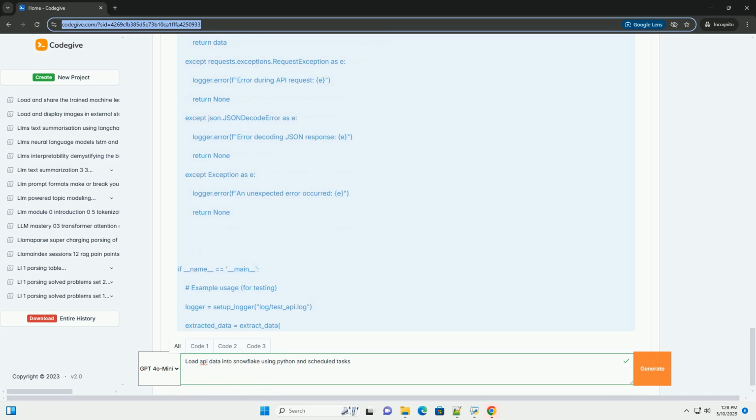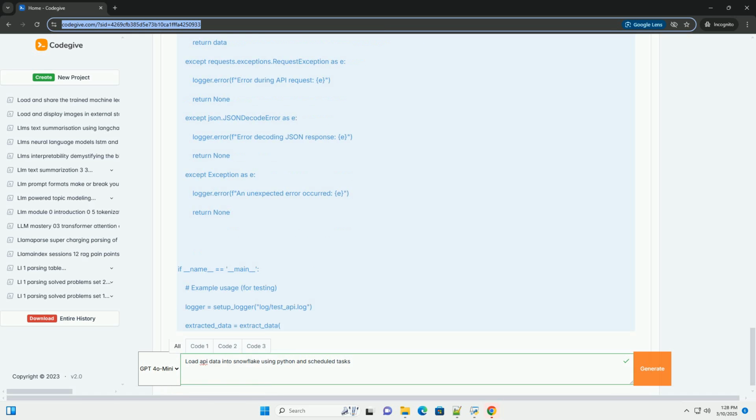extract_data. Constructs the API request using the requests library. Handles potential errors like network issues and invalid API responses. Parses the JSON response from the API. Logs success and failure messages using a logger object. Returns the extracted data, as a Python dictionary or list, or None if there was an error.